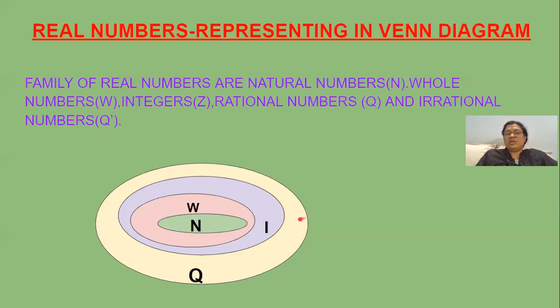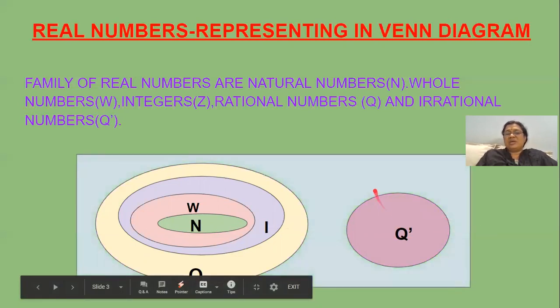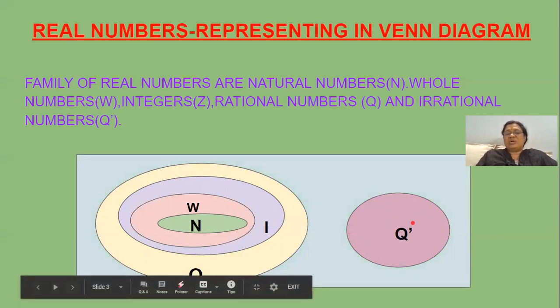And these are irrational numbers which do not come under this set, but we can still call these irrational numbers part of the family of real numbers. These two sets are disjoint sets.